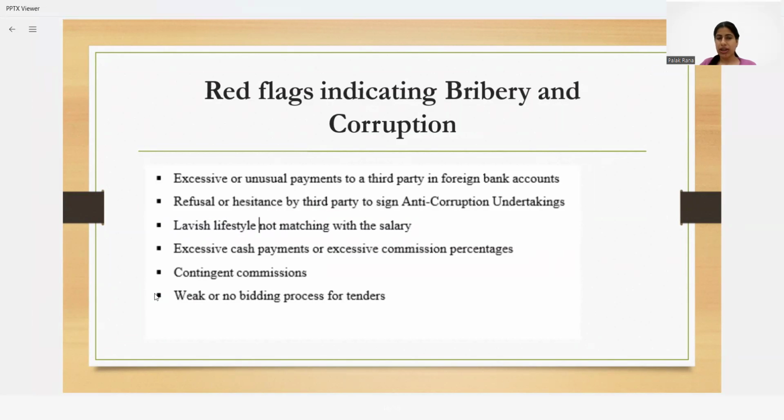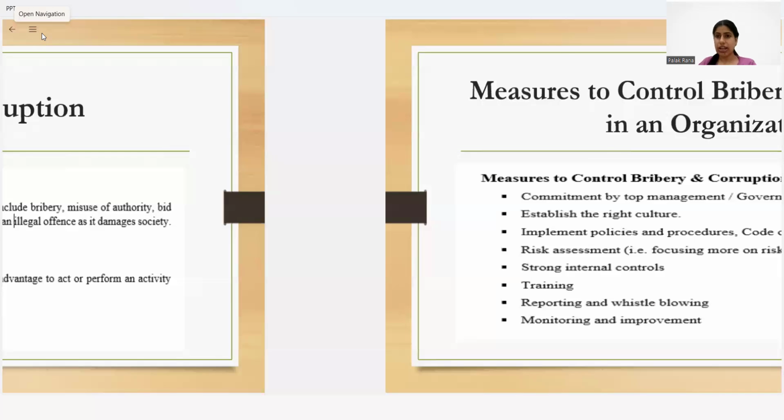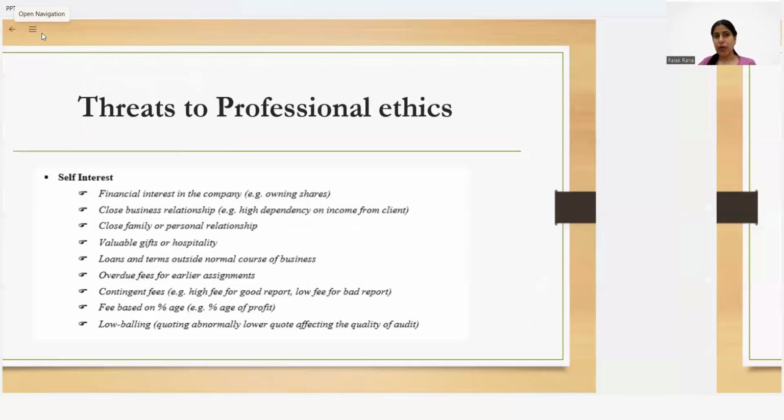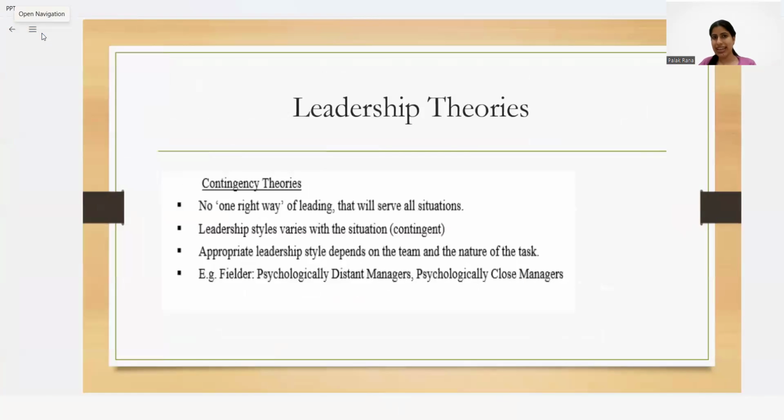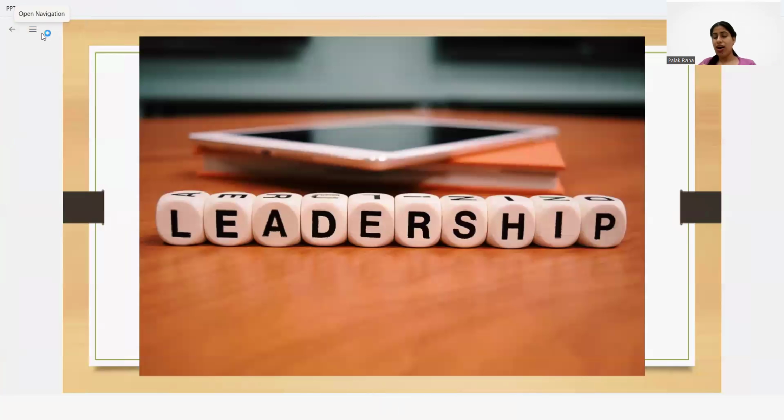So guys, this was all about leadership, and we will be covering a few questions after completion of all the topic areas, and I'll guide you how to link the knowledge area with the question scenario. You don't have to write directly in any question. It's not expected from you to just write down all the points directly. You just have to mention the points regarding the case study, and it's not that you have to type what is this theory, what is that theory. It depends upon the case study, and according to the case study you will be writing your answer.